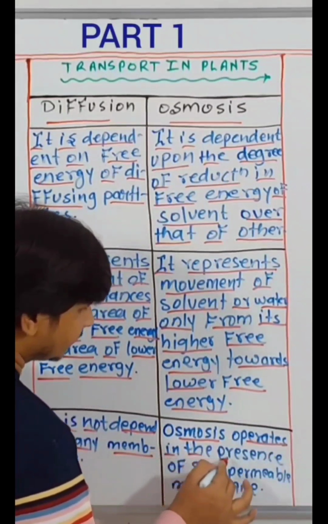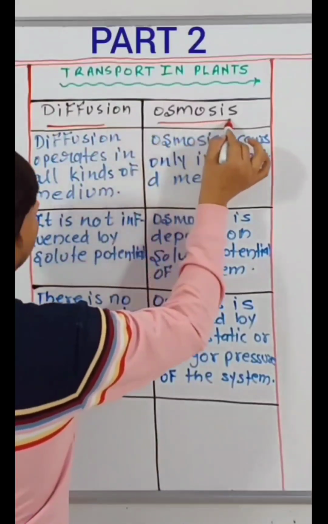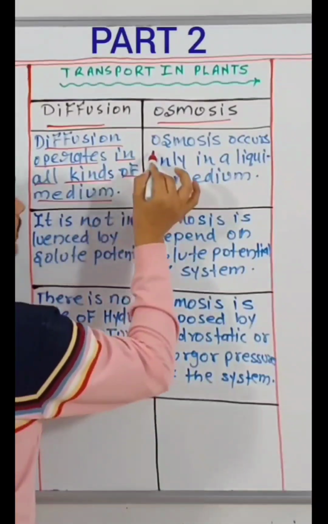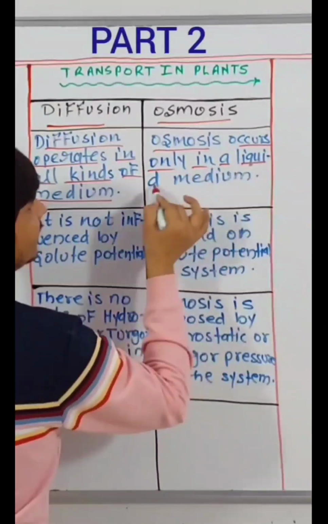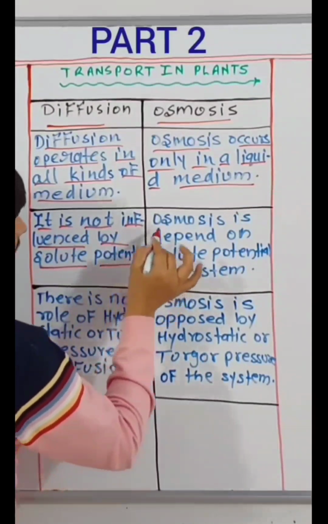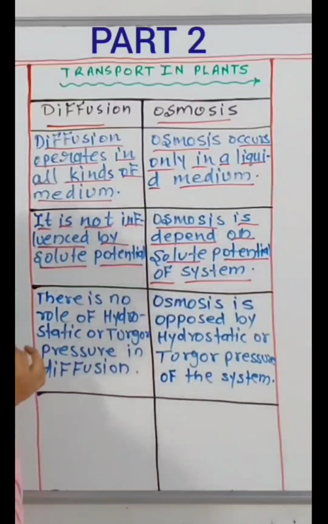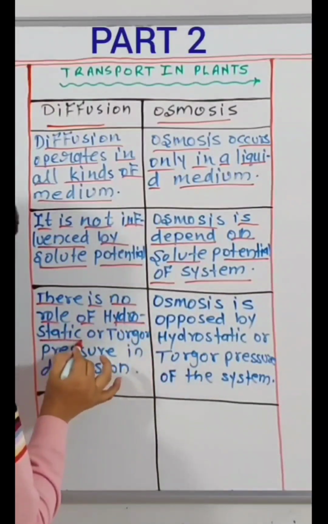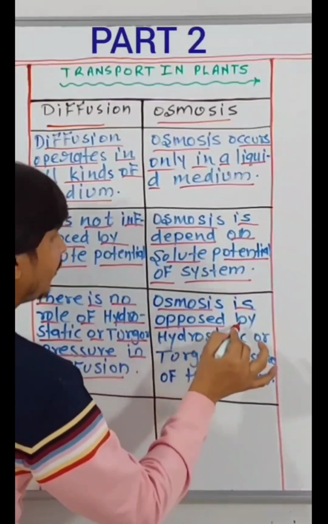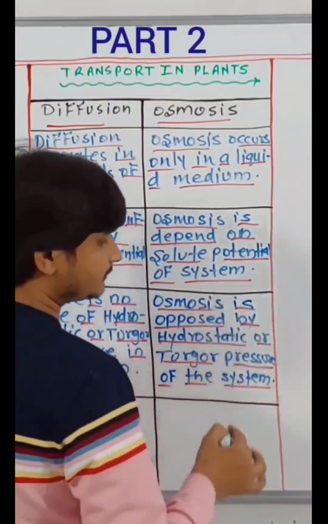Osmosis operates in the presence of semi-permeable membrane. Diffusion, osmosis. Diffusion operates in all kinds of medium. Osmosis occurs only in a liquid medium. It is not influenced by solute potential. Osmosis is depend on solute potential of system. There is no role of hydrostatic or turgor pressure in diffusion. Osmosis is opposed by hydrostatic or turgor pressure of the system.